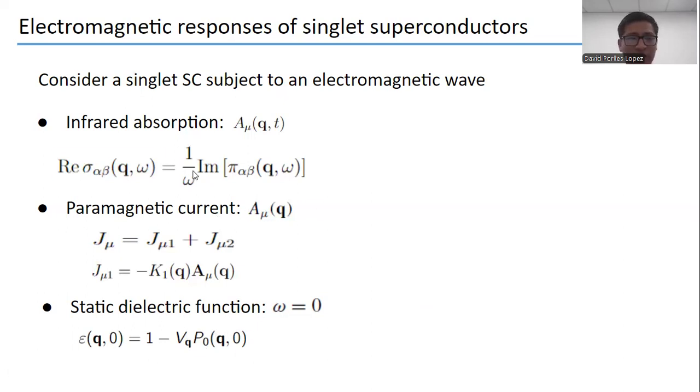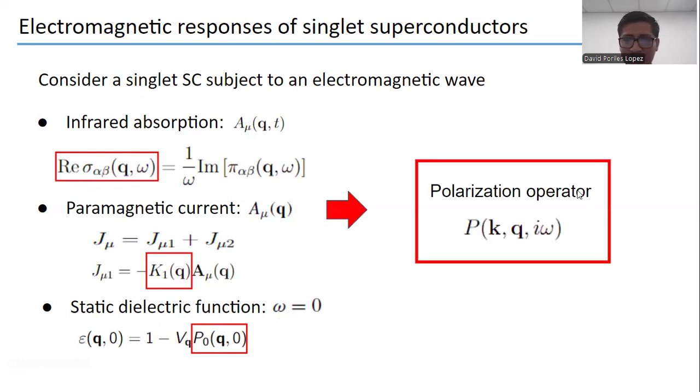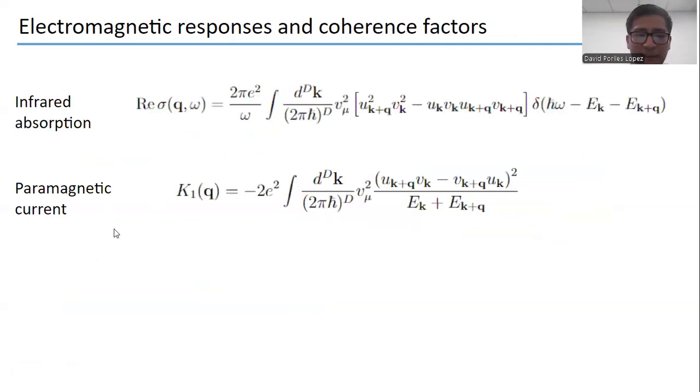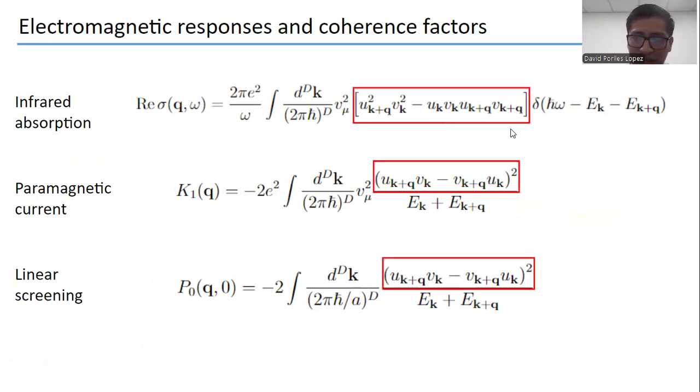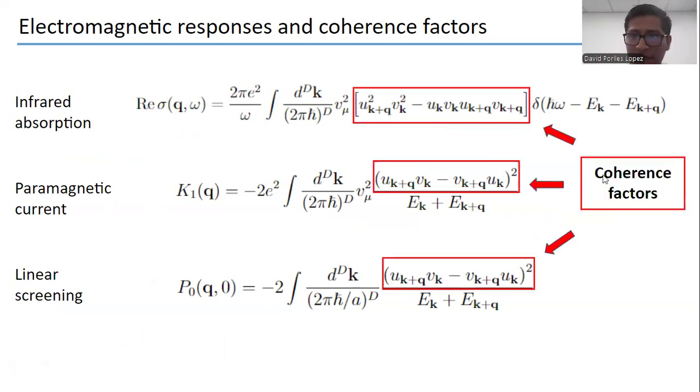Now, in our work, we focus on studying or calculating these terms. And to do that, we use the polarization operator. And after solving the calculation using the linear response theory and also the Matsubara formalism, we have this expression for each electromagnetic response, where we see that there appears this term that depends on the Bogoliubov coefficients. These terms are the coherence factors.